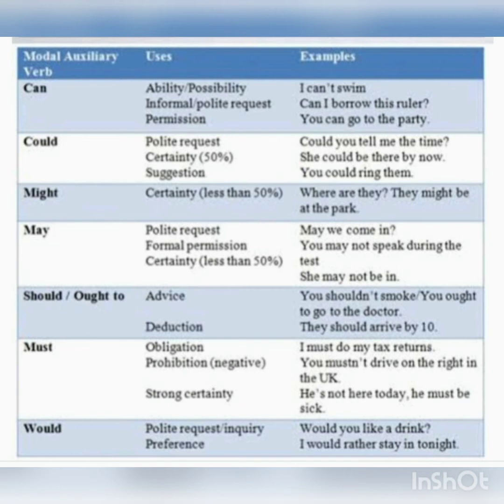Can is used to indicate permission, possibility and ability. Could is used to indicate ability in the past, permission, possibility and to express a polite request. Here you see the difference between could and would.